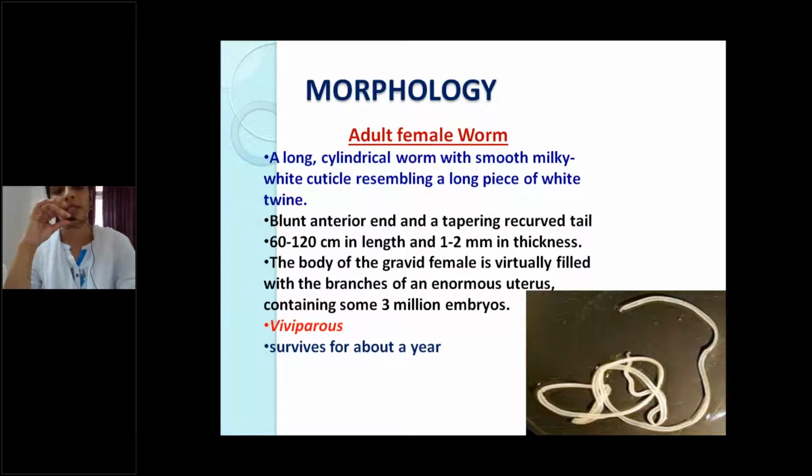Oviparous means the adult worm releases eggs. Viviparous means the adult worm directly releases larvae. And another type, ovoviviparous, means the adult worm releases eggs which contain embryos. Immediately after liberation, the larva will come out. This type of worm is called ovoviviparous.